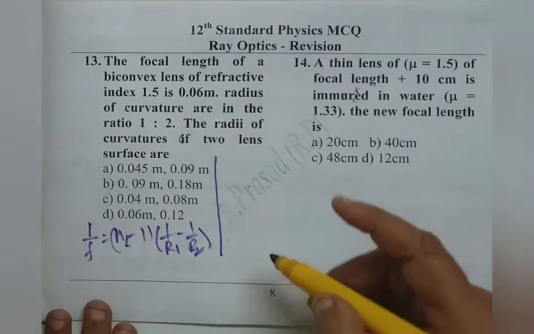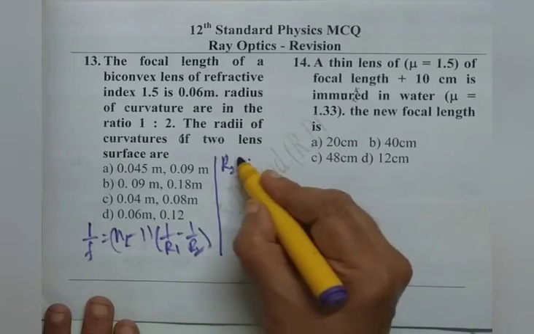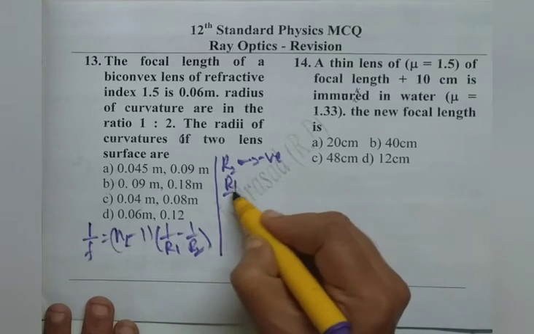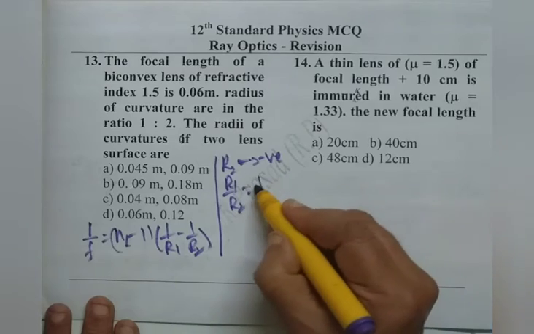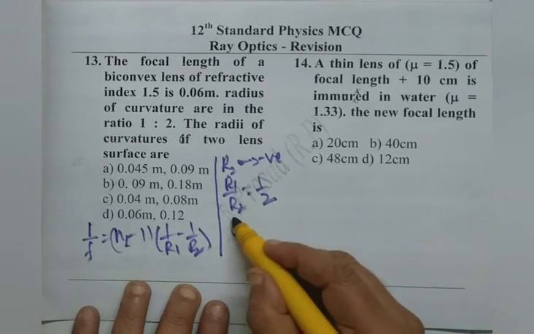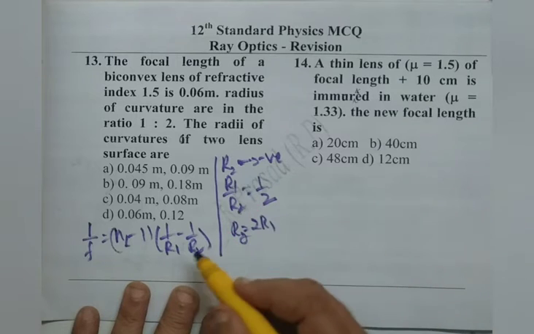But we know for a convex lens, R2 is negative and R1 is positive, and we are given R1 by R2 is 1 by 2. Therefore, we can write R2 as 2R1.